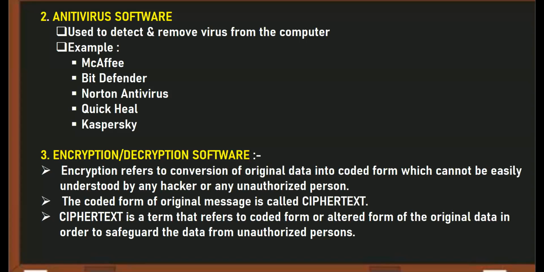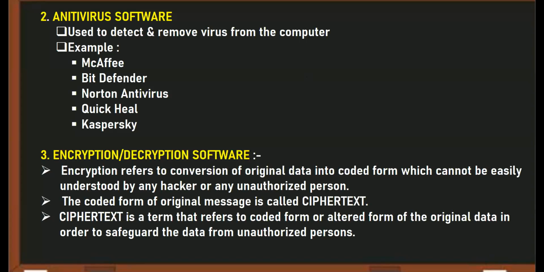You want to protect your message from the third person. What do you do? You change your original message into some code.